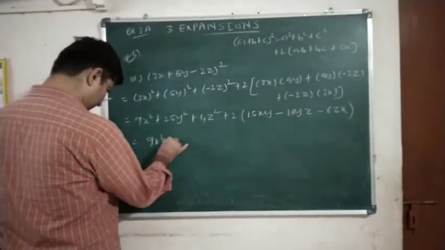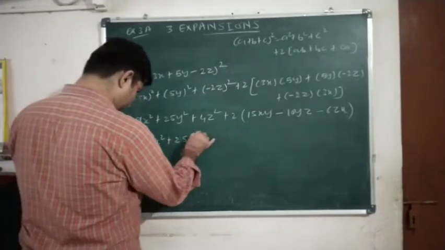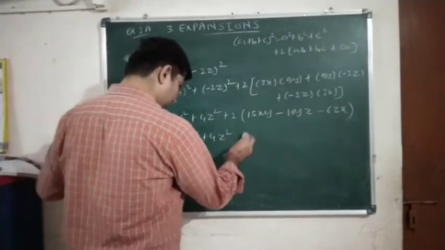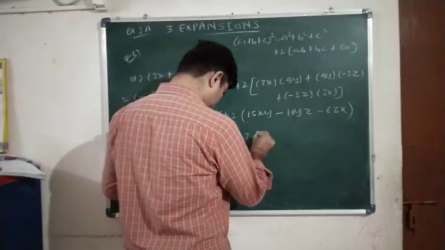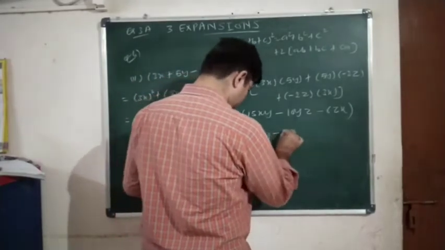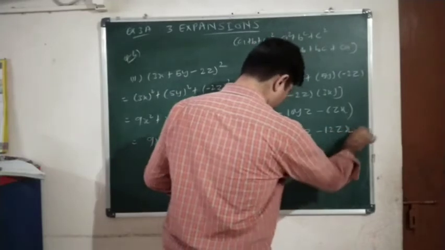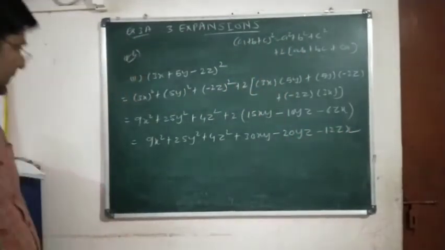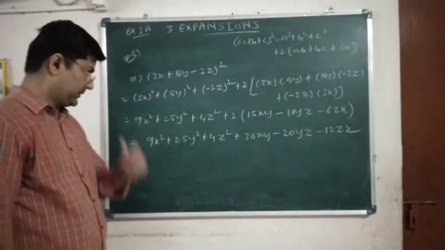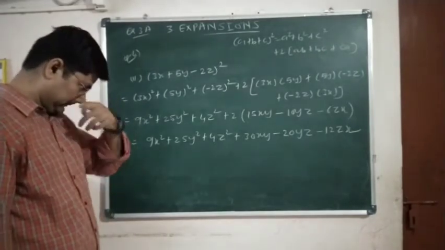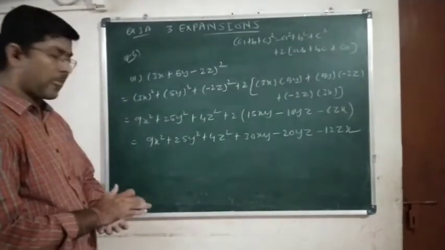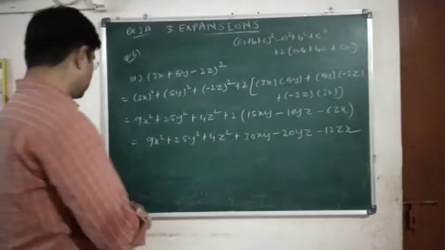So 9x square plus 25y square plus 4z square plus 30xy minus 20yz minus 12zx. Okay, this is the answer. Second one is done.